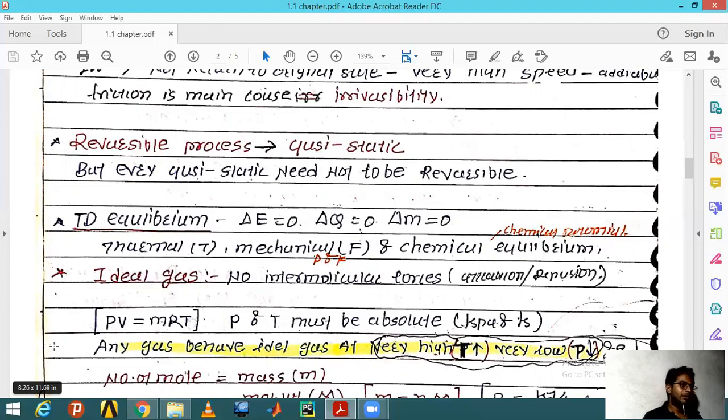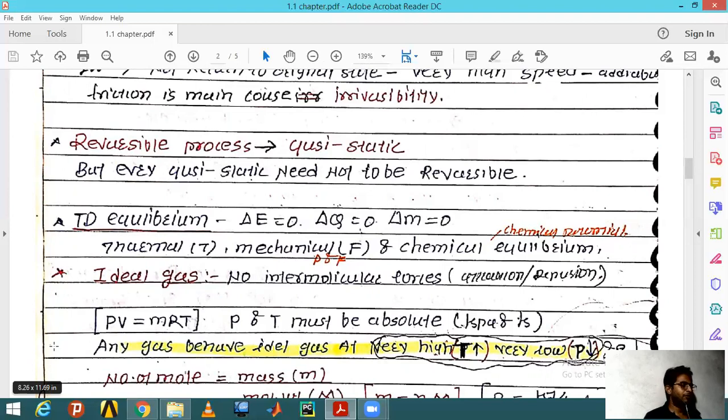And chemical equilibrium is the equilibrium in which the chemical composition of the system remains constant throughout the process. It never varies in between.